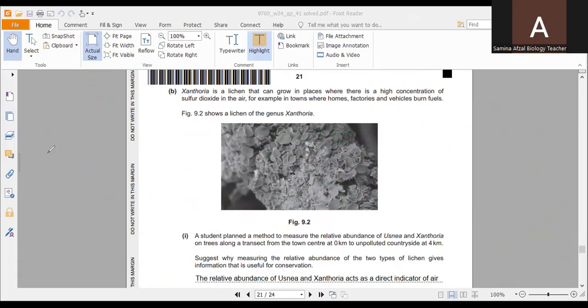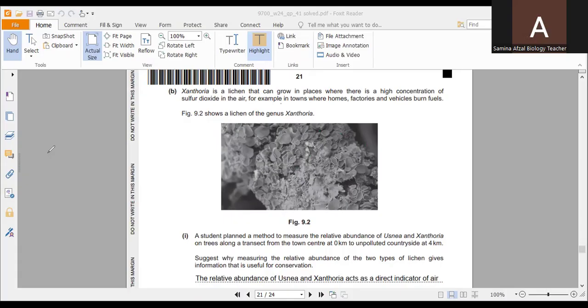lichens that grow in places where there is a high concentration of sulfur dioxide in the air. Opposite to Usnea, Xanthoria is another type of lichen which grows at a place where there is high concentration of sulfur dioxide in the air. It means they are growing at a place where there is high grade air pollution. So, for example, in towns where homes, factories, and vehicles burn fuels. So, these are the places where they grow.